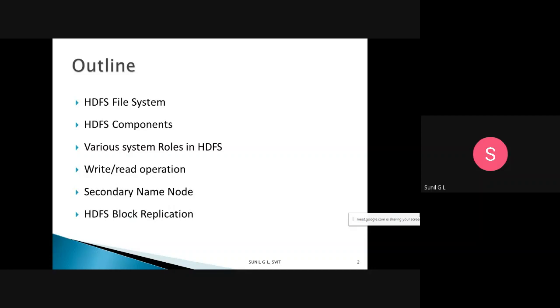We will discuss the various system roles in the Hadoop distributed file system, how we write to the HDFS file system, and how we read from it. Then we will discuss the secondary name node. Finally, we will discuss HDFS block replication, where the same block will be replicated 2 to 3 times. Those things we will discuss in today's class.